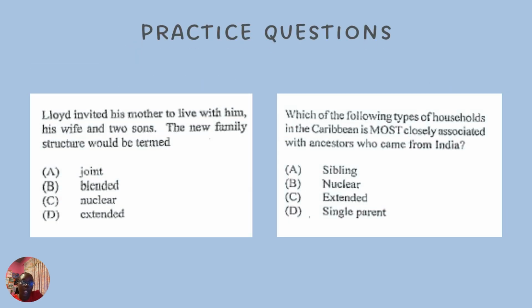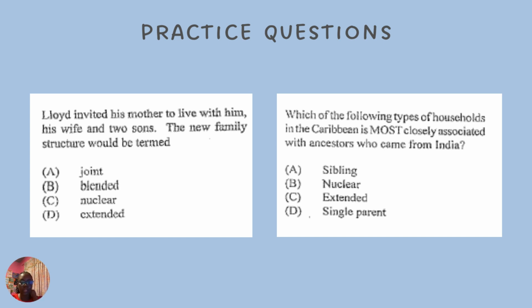Let's now look at multiple choice questions. Lloyd invited his mother to live with him, his wife, and 2 sons. The new family structure would be termed, so Lloyd would have a wife and 2 sons. That would be a nuclear family. Then his mother came to live with him, so that's a grandmother now. So the new family type would be termed, of course, extended family.